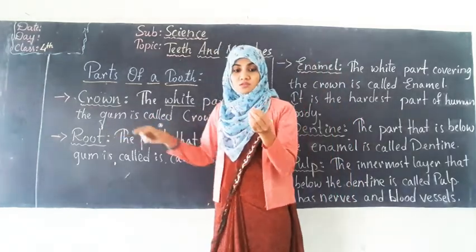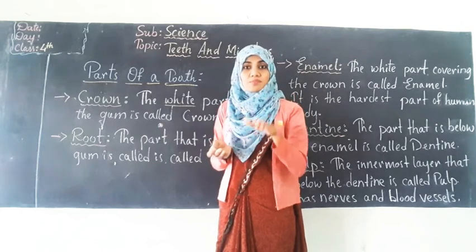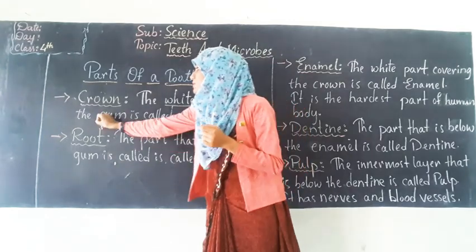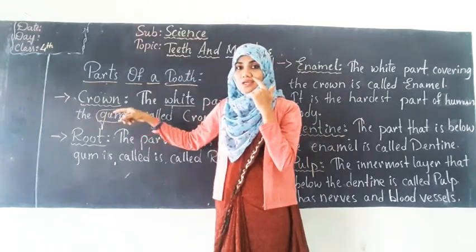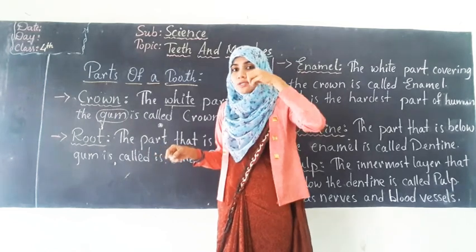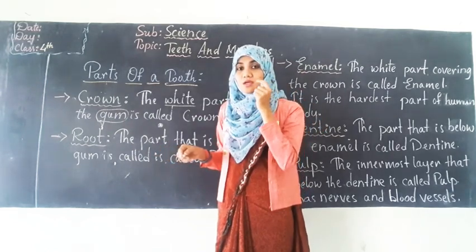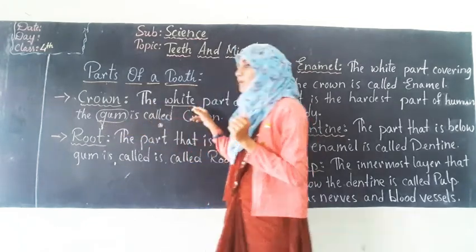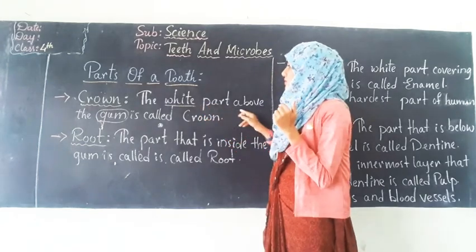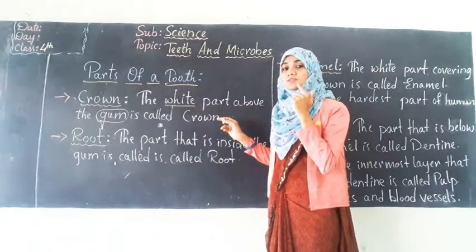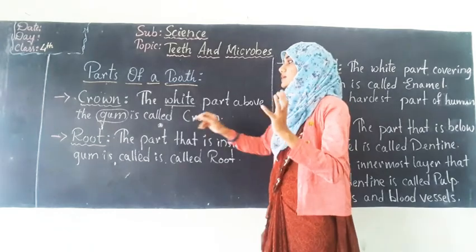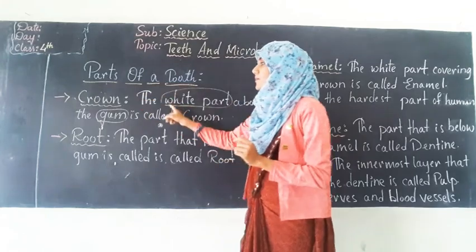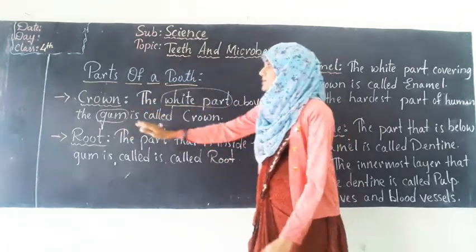Here gum does not mean the sticky paste which is used to paste something. Gum मतलब गोल जैसा चिपकाने वाला गम नहीं. Gum means here मसूड़े. Okay, मसूड़े. You can see the दांत को जो होल्ड करके रखता है ना, fleshy type something. Okay, that मसूड़ा is nothing but the gum. So the white part above the gums, मतलब मसूड़ों के ऊपर जो white वाला हिस्सा होता है, that is called the crown. What does crown mean? It is the white part present above the gum. That is called the crown.